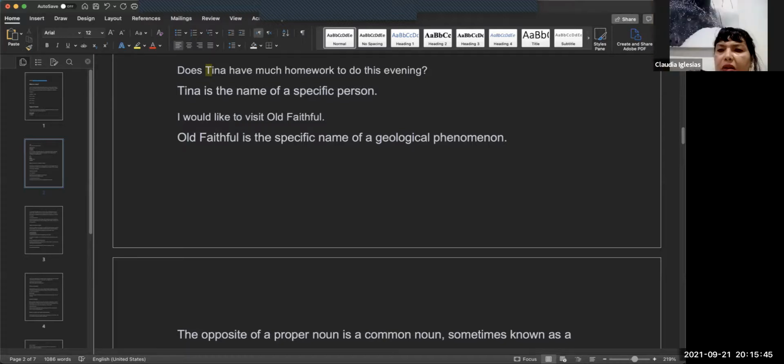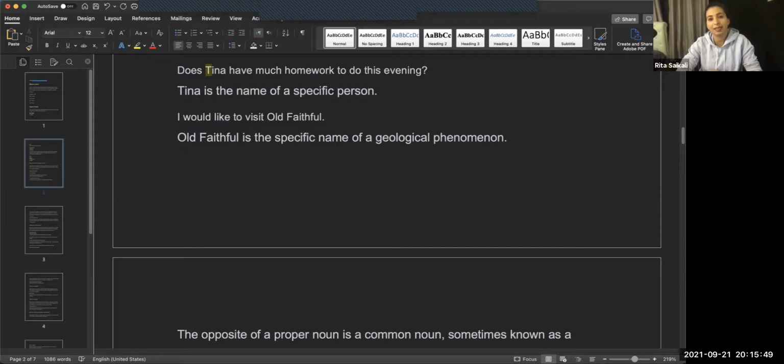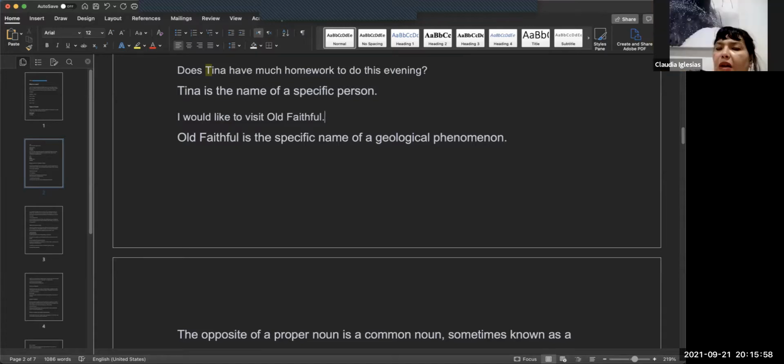But in this case, it's actually talking about a place in Yellowstone. It's this geyser that pours out water, and it happens every 2 hours, and it's very repetitive.